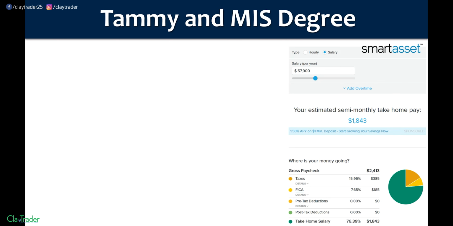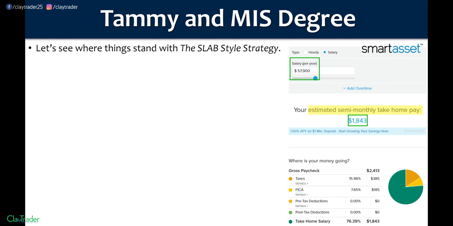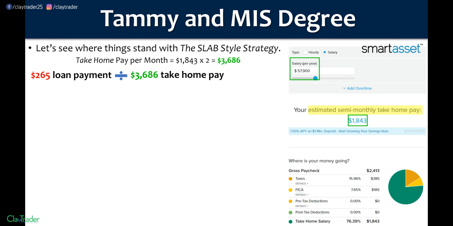So once again, let's run through the numbers here. Using our take-home calculator at $57,900, her estimated semi-monthly payment is $1,843. So using the slab style strategy, let's see where things stand. We now know how to determine that. And her take home pay is $3,686. So her loan payment, $265, divided by her take home gives us the what's-in-it-for-me percentage. And in this situation, 7.2.